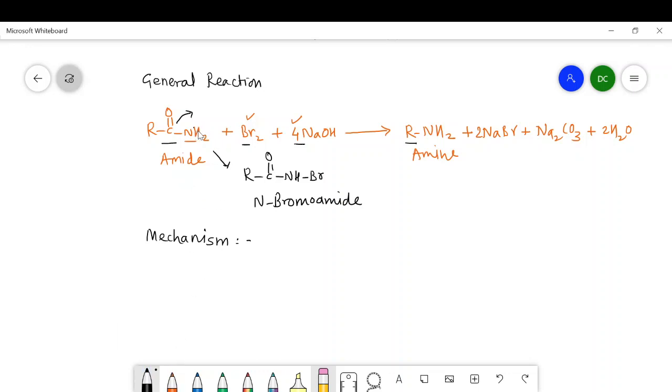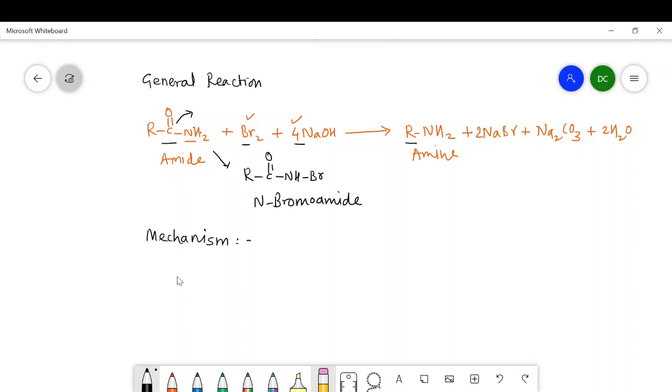So the first step of the mechanism involves an acid base reaction between this amide and alkali, in which one of the hydrogens is removed from this amide and it forms a negative charge on the nitrogen.